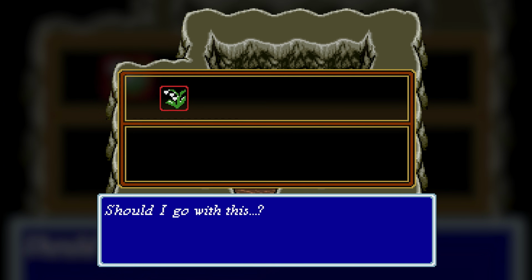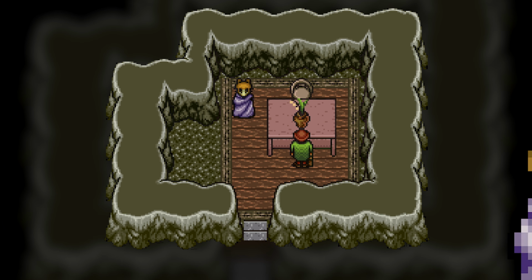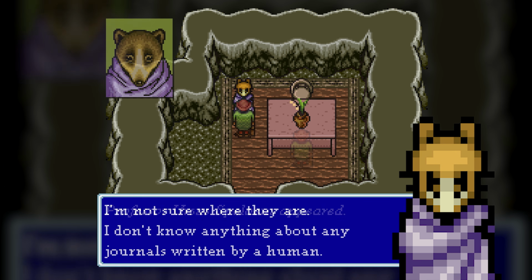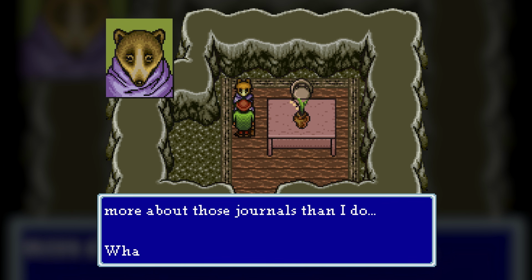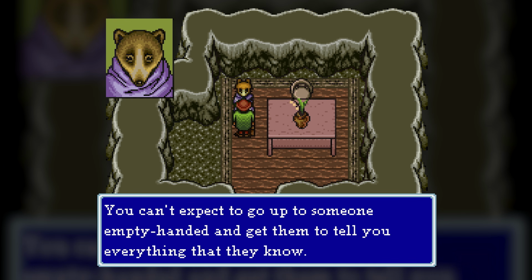In the cave, a vase on the table can be filled with the lily of the valley, after which the hooded figure of Professor Ursus appears. He says to try asking the forest animals where the journals are, but since we can't talk to them, the professor asks for a gift in exchange for help.